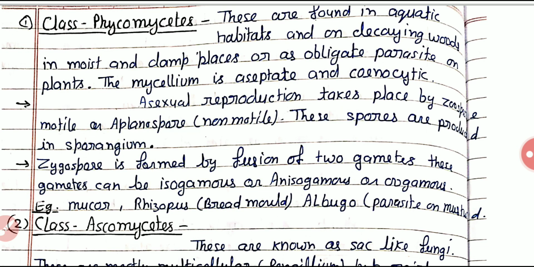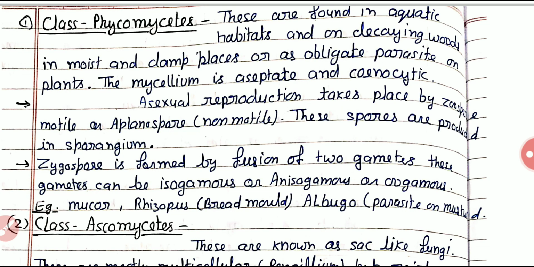That means a multinucleate condition is seen in the hyphae. And the asexual mode of reproduction takes place by either zoospores or aplanospores.